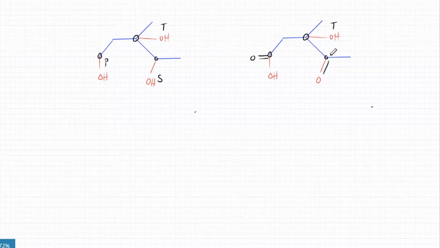Now the reagents that are needed for this are, you need LiAlH4. That's your reducing agent, lithium aluminium hydride. So that's what's needed for the reverse reaction.